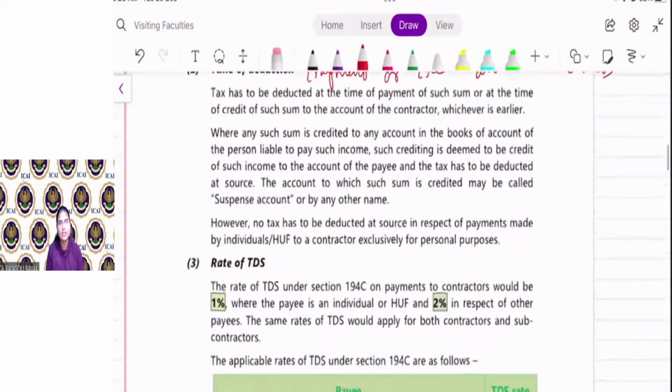Here, the TDS is not required to be deducted when the contract is given for personal purpose. Say, for example, if you are giving an electrician a contract for the electrification of your house, then it is for personal purpose. Then the TDS is not required to be deducted.